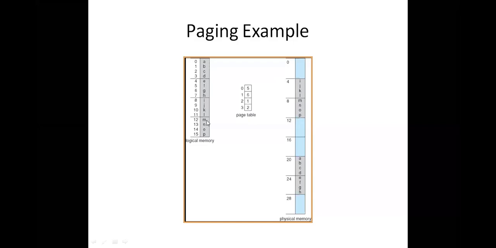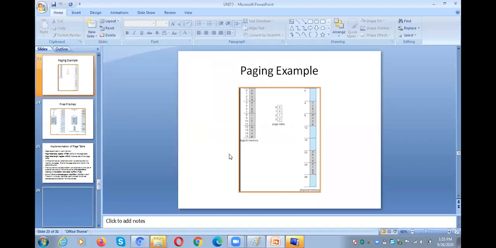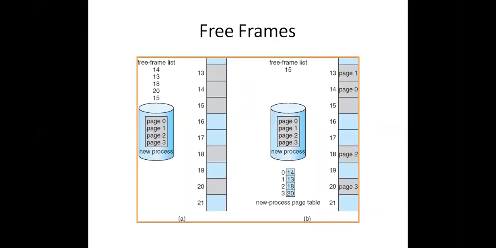Here if you observe, each and every page is of equal size. In paging, the logical memory is divided into pages and the physical memory is divided into frames. But one more point you need to understand is that the entire logical memory is divided into equal sized pages. This we covered last class, but I want to explain it once again.